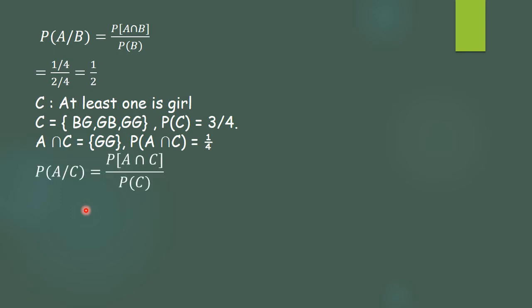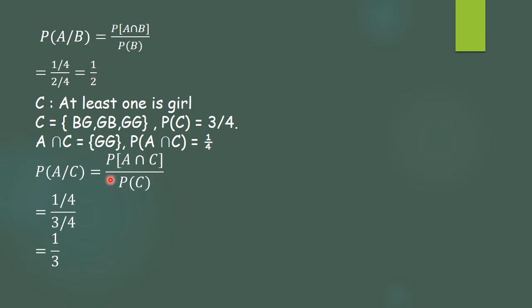Now what they've asked, A given C, is probability of A intersection C upon probability of C. So that is 1 by 4 upon 3 by 4 and we get it as 1 upon 3. So we get the probability for both the questions they have asked. One was at least one girl, which is 1 by 3, and the first part was that the youngest was a girl, then its probability was half. This is one way to solve.